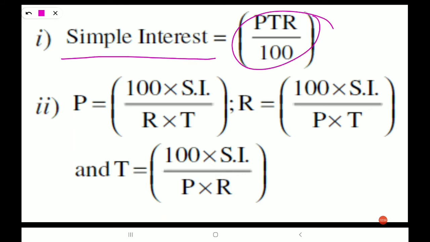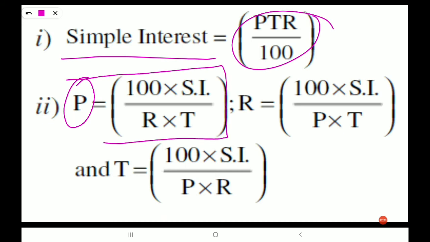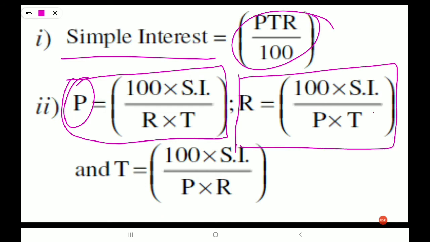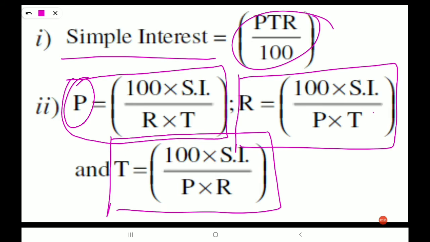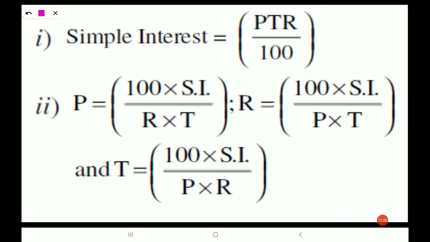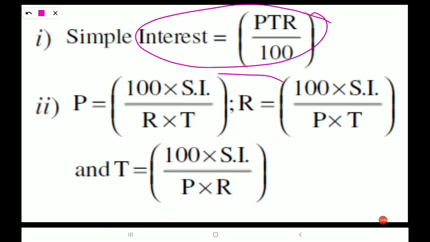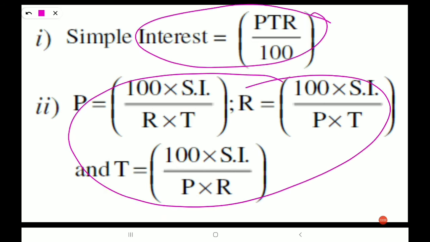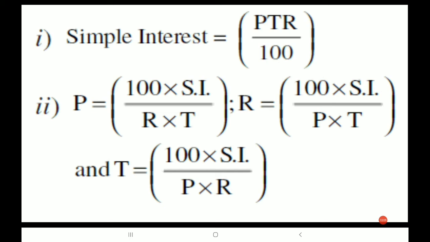Suppose you want to find principal, in that case you have to use this formula, 100 into SI by R into T, where SI is simple interest. If you want to find the rate of interest, R is equal to 100 into SI by P into T. If you want to find the time, you have to use 100 into SI by P into R. No need to remember all these formulas. If you know SI is equal to PTR by 100, we can convert it into these formulas. So remember, simple interest is equal to PTR by 100.